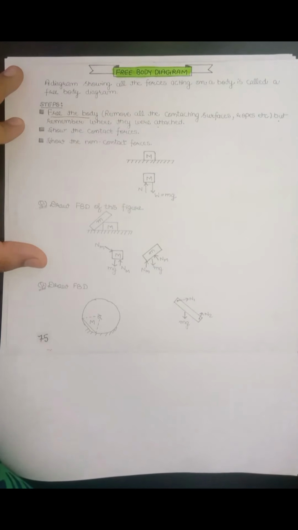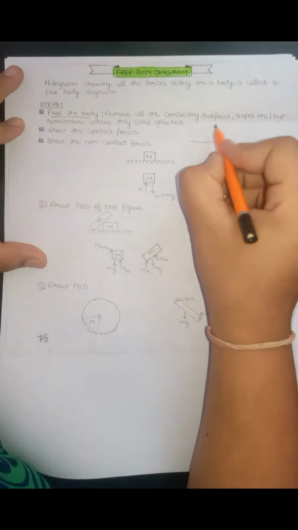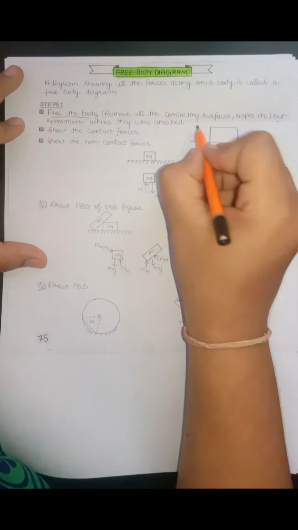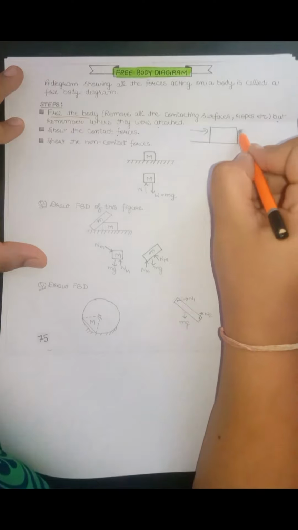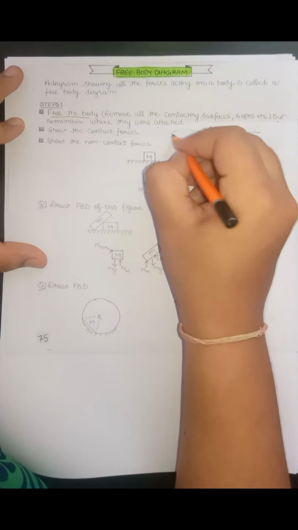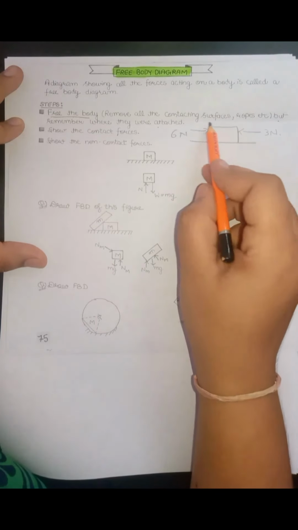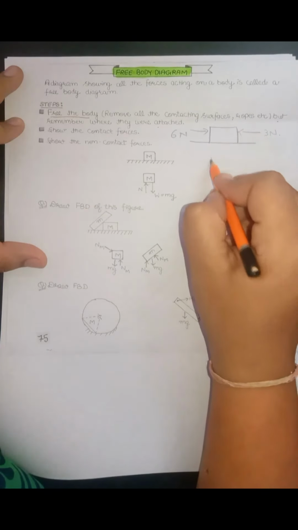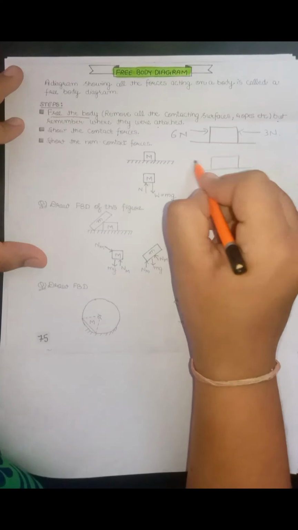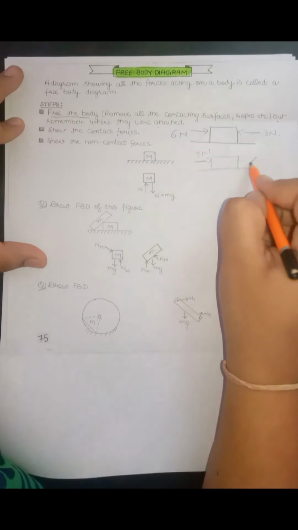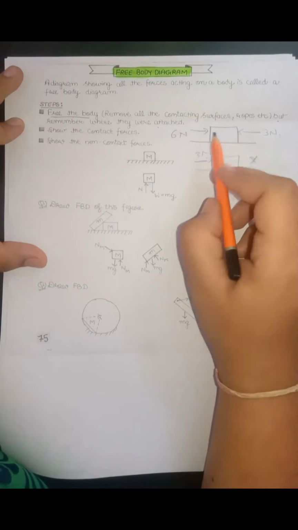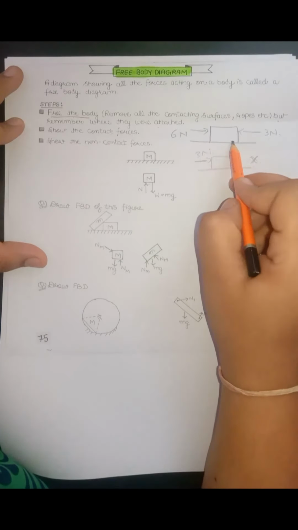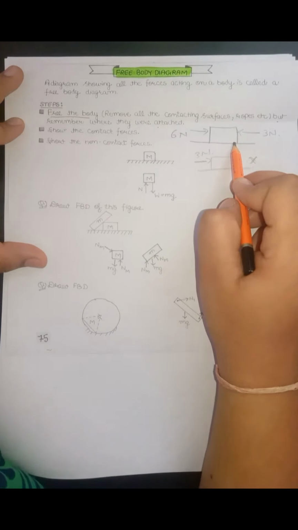For example, in any system, on an object, two forces are acting in opposite directions. One is 6 Newton and one is 3 Newton. So while drawing the free body diagram, we should not draw the resultant force of 3 Newton. This is not correct. We have to show the forces exactly as they are acting on the object in the system, and then show the non-contact forces.